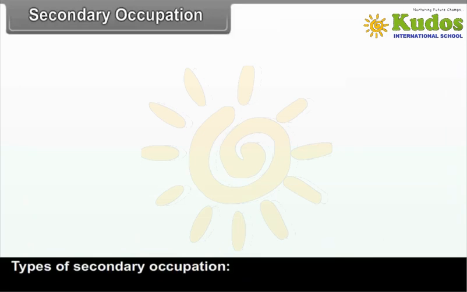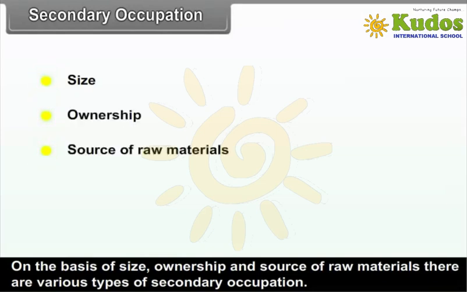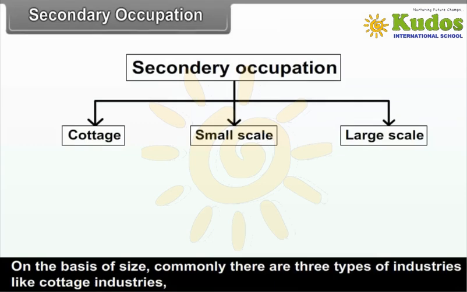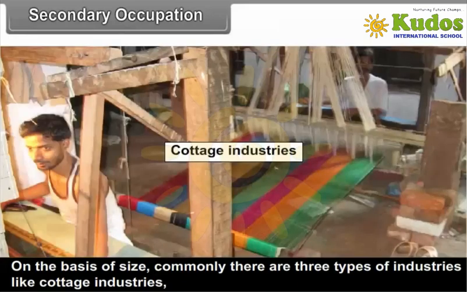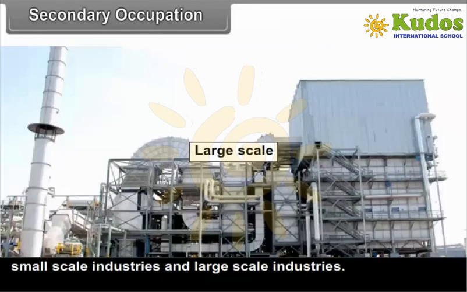Types of secondary occupation. On the basis of size, ownership and source of raw materials, there are various types of secondary occupation. On the basis of size, commonly there are three types of industries: cottage industries, small-scale industries and large-scale industries.